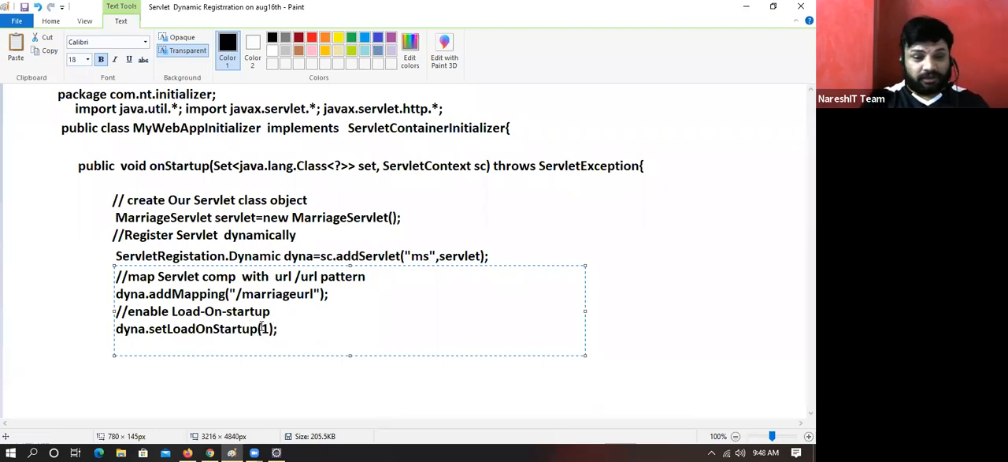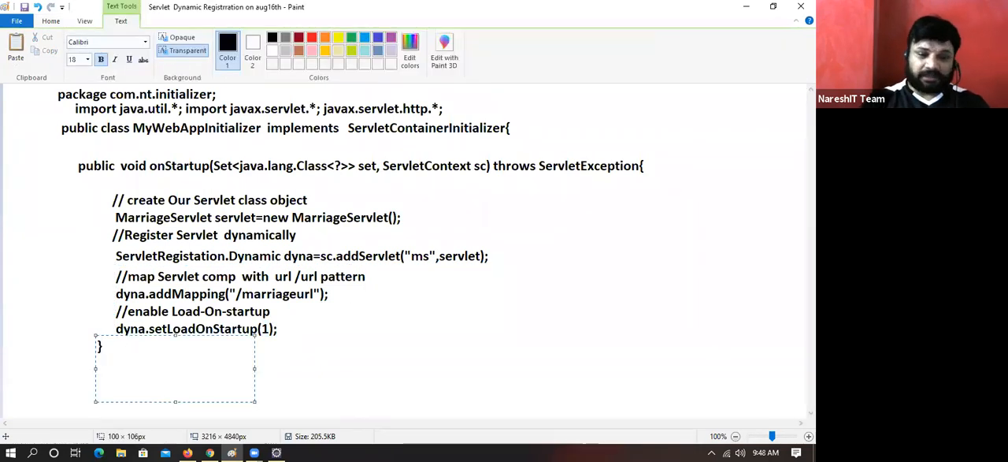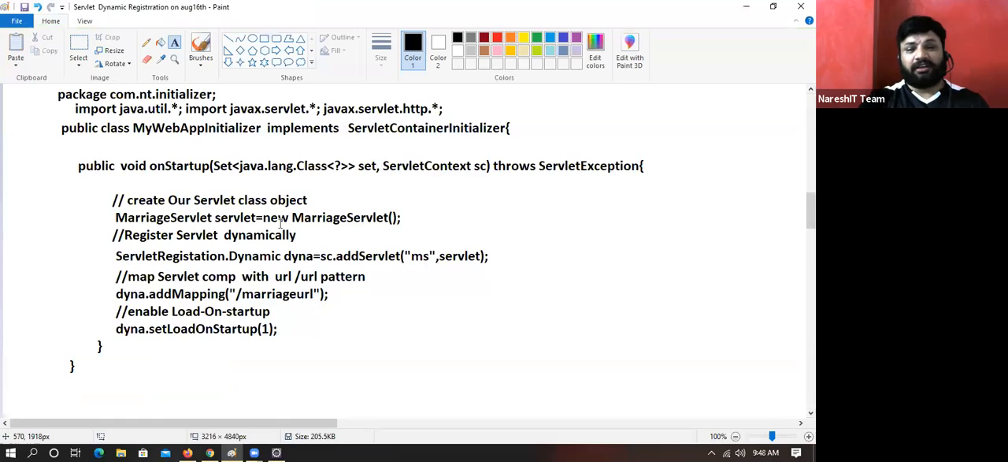Okay, I know you know that this is a load on startup priority value. End of the onStartup method, end of the class. Let me give clarity. This class object we don't create. This class loading we don't do. Container only will do. This method we don't call, container only will do. Whatever is required in the set collection, we don't prepare. Container only. Creating the servlet context object and calling the onStartup method with the servlet context object as the argument will also be taken care of by the container.